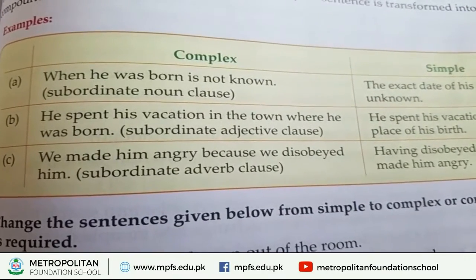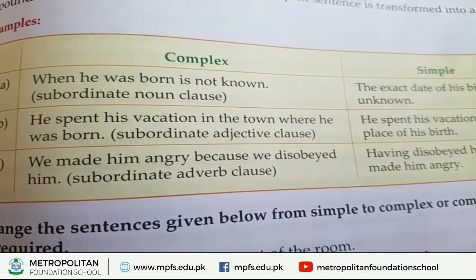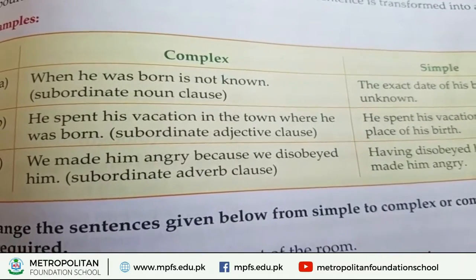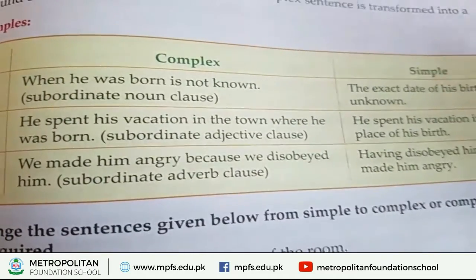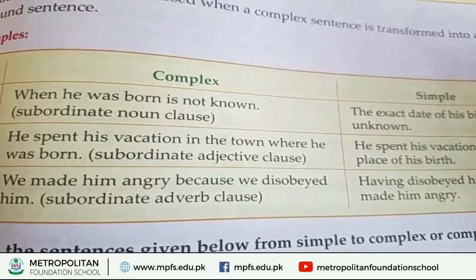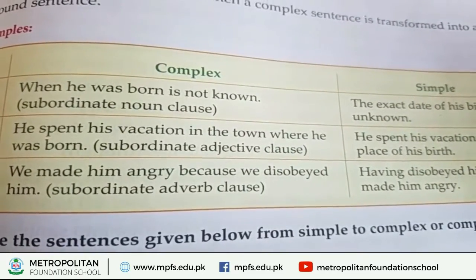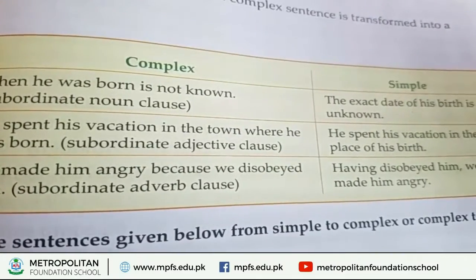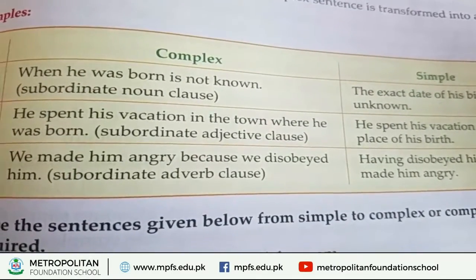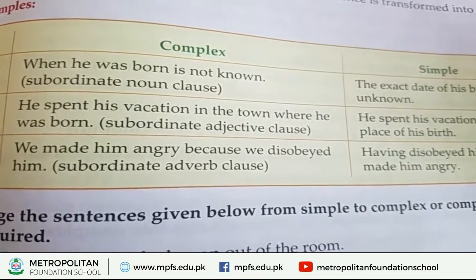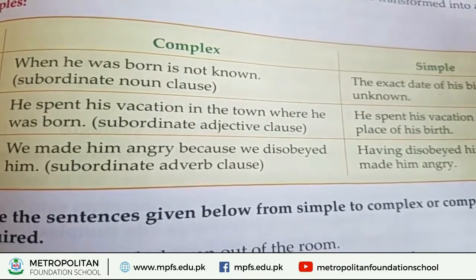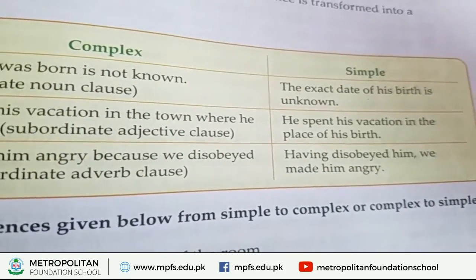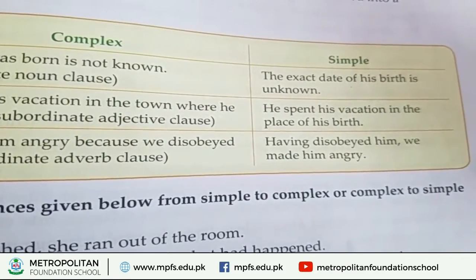Now look at B. He spent his vacation in the town where he was born. In this sentence we are talking about the adjective clause, and that's showing the place. So look at the simple, how we change the complex sentence into simple: He spent his vacations in the place of his birth.